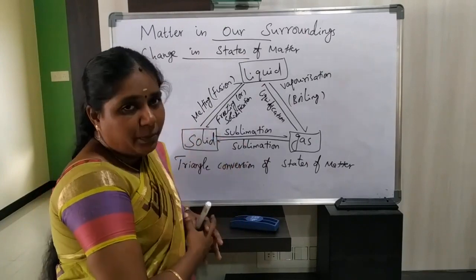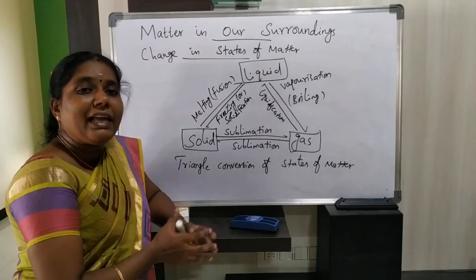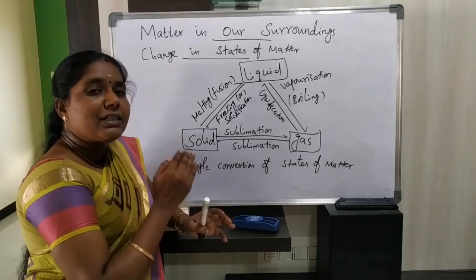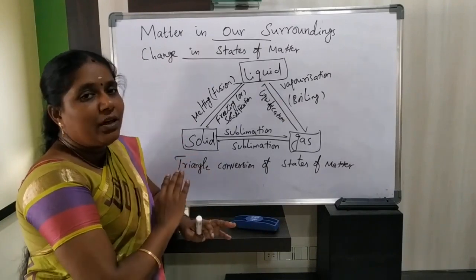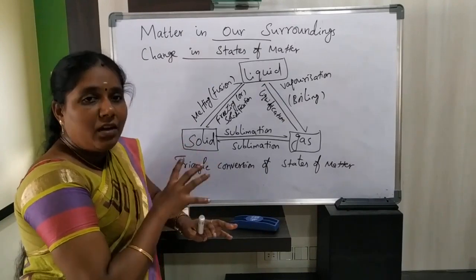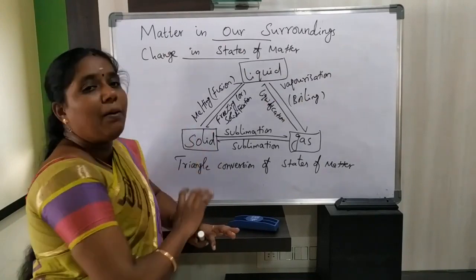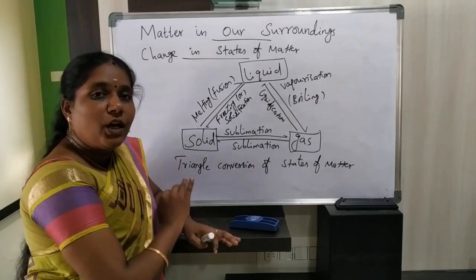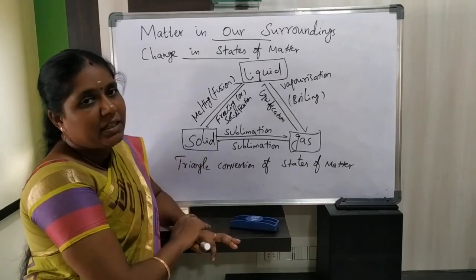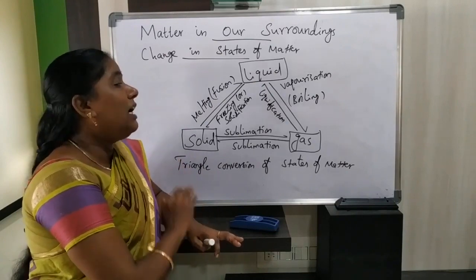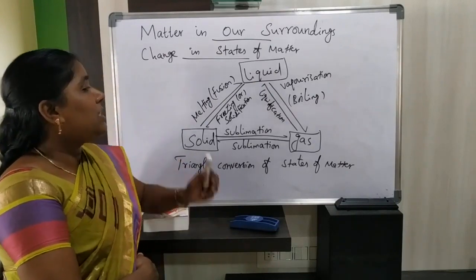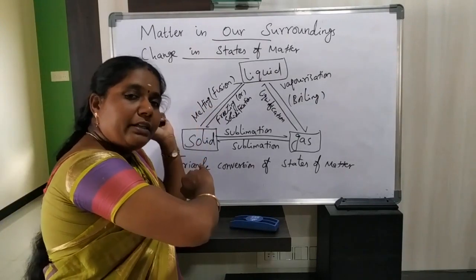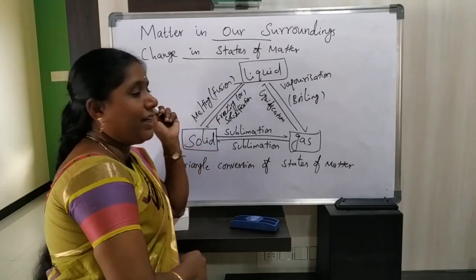Melting or fusion process. What have we defined as melting? One state of matter, solid, is converted into liquid by heating, at its melting point. Otherwise, what is fusion? The conversion of solid into liquid at a particular temperature and pressure is called fusion. So using melting or fusion, we can convert a solid state of matter into a liquid state of matter.